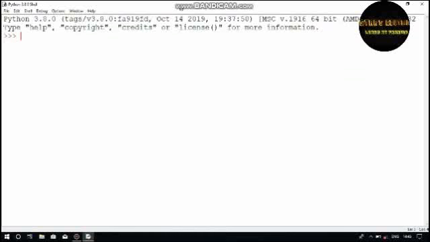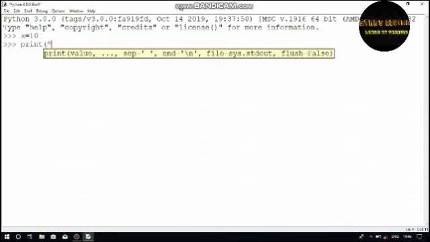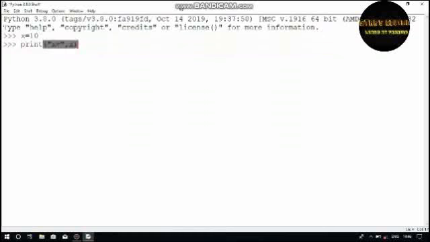So to demonstrate assignment operators here, we set x as 10. Okay, we just want to print x, the value of x that will be printed here. x equals 10, we know that already.